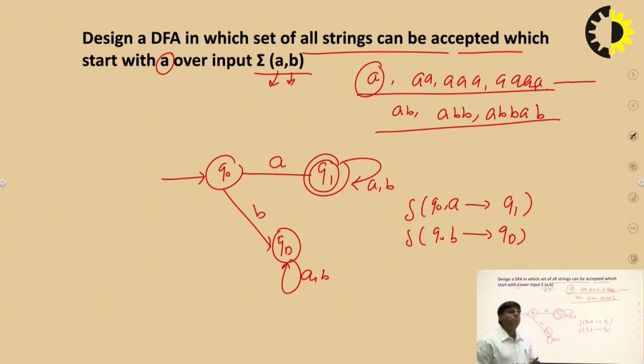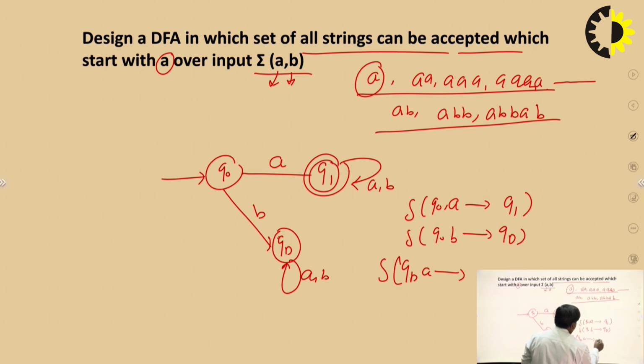When the machine moves to the dead state, there is no option to reach the final state. QD on A is QD, and QD on B is again QD.